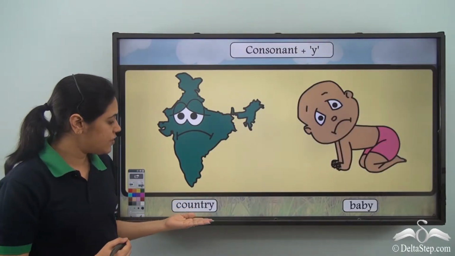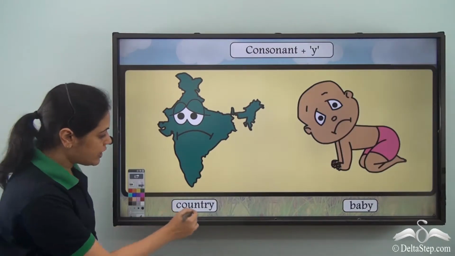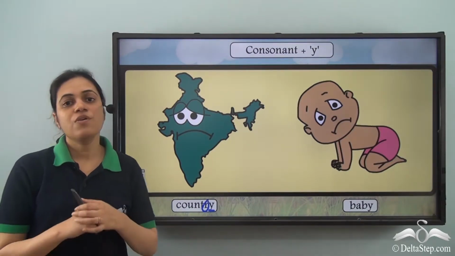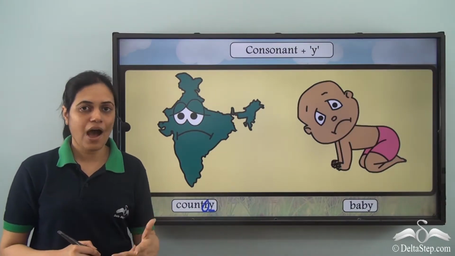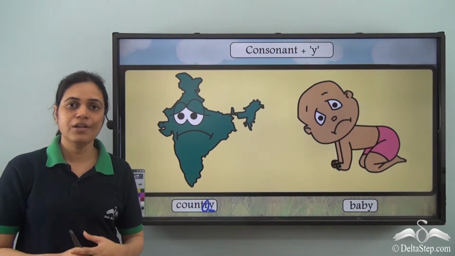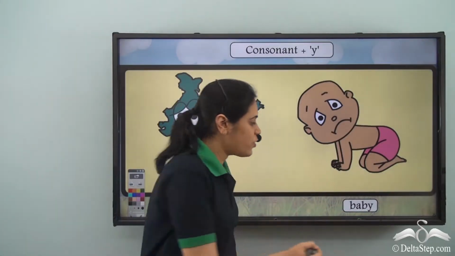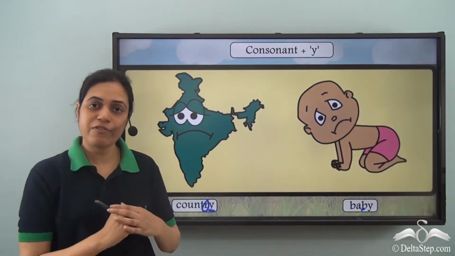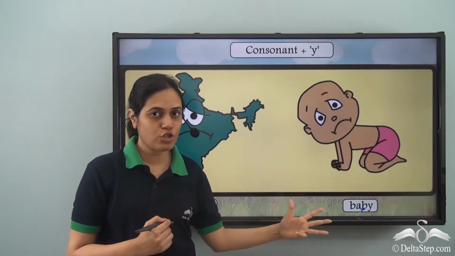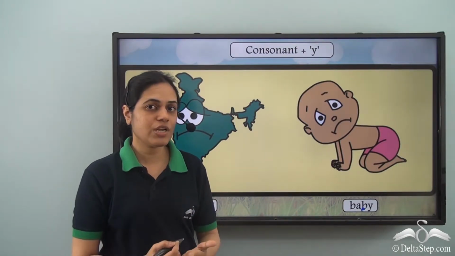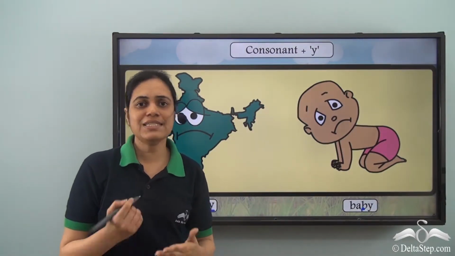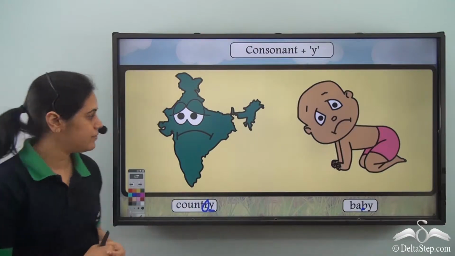So let us look at words like country and baby. In country, there is R before Y, which is a consonant. Vowels are A, E, I, O, U. So this is R, not a vowel. So it is a consonant. What about baby? There is B before Y. So it is not A, not E, not I, not O, not U. It is a consonant. So for words like consonant plus Y, let us see how they form their plurals.